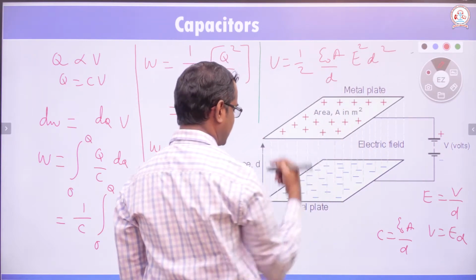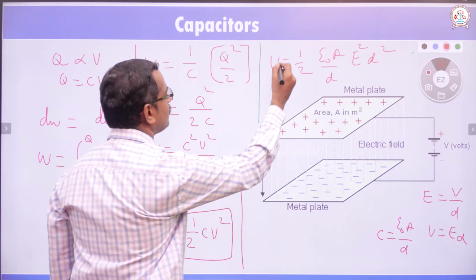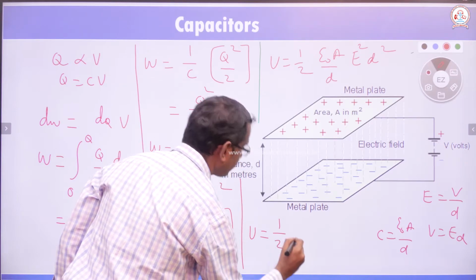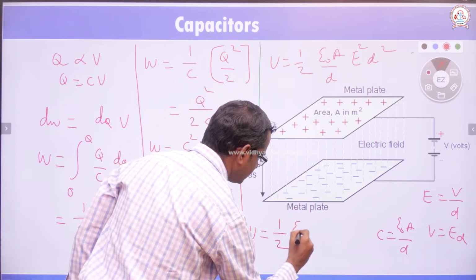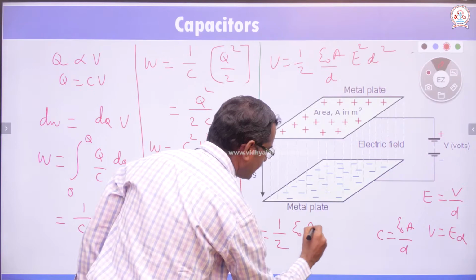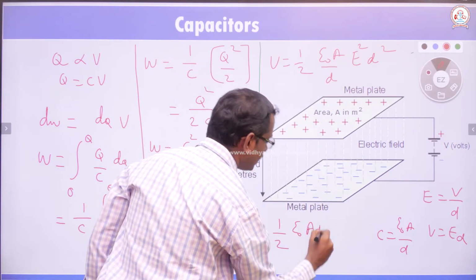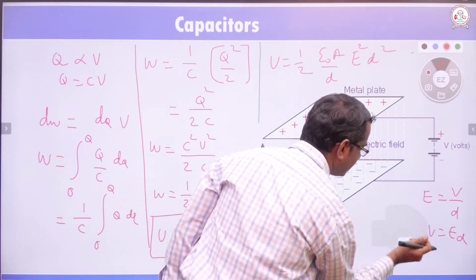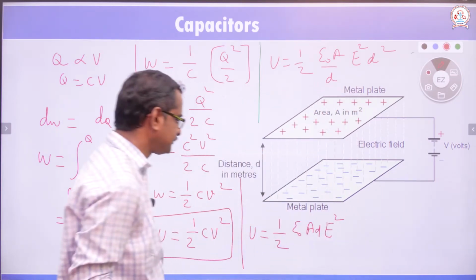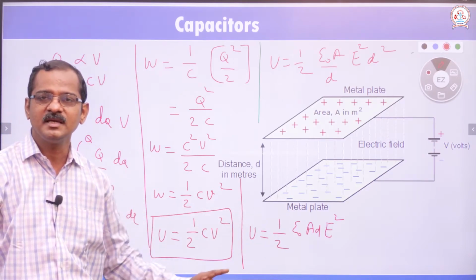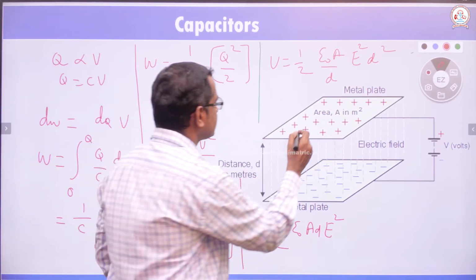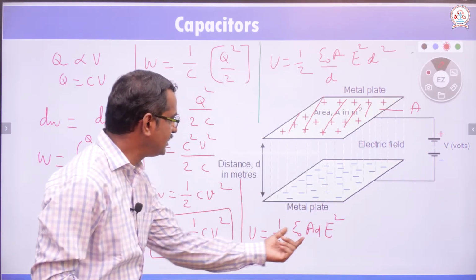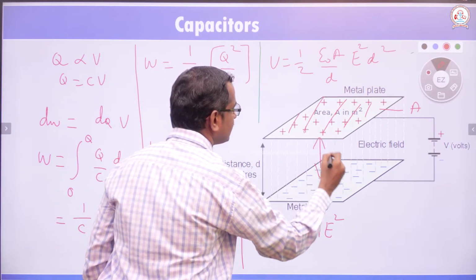Then one D and D get cancelled. Then we are going to get the energy stored U is equal to 1 by 2 epsilon naught, A is there, and take this D to this side. One D and D get cancelled. Then we get E square, where E is the electric field, into A into D. What is A? A is the total area of the plate. What is D? D is the distance between the plates.